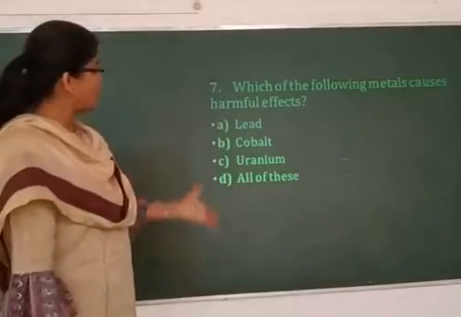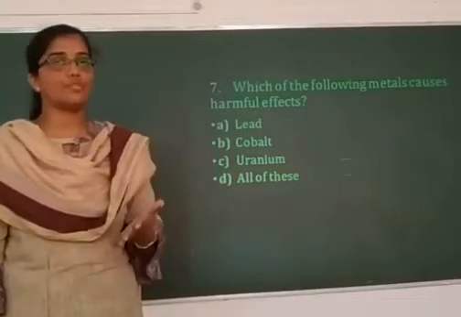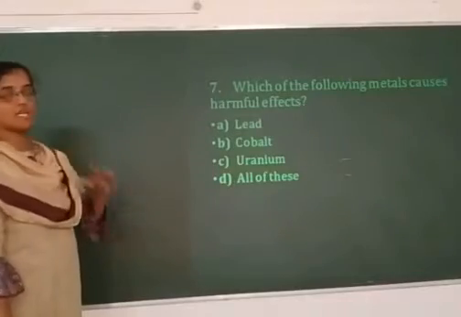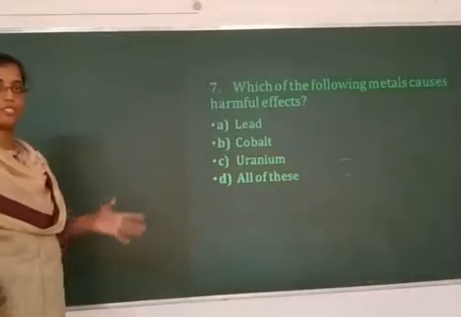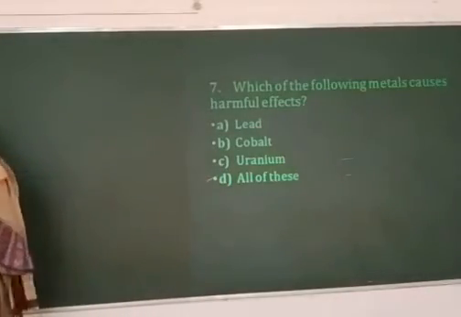All of them are heavy metals, and all the heavy metals are toxic to any cell. Accumulation of these will be toxic to the plant cells. So, all of these is the answer.